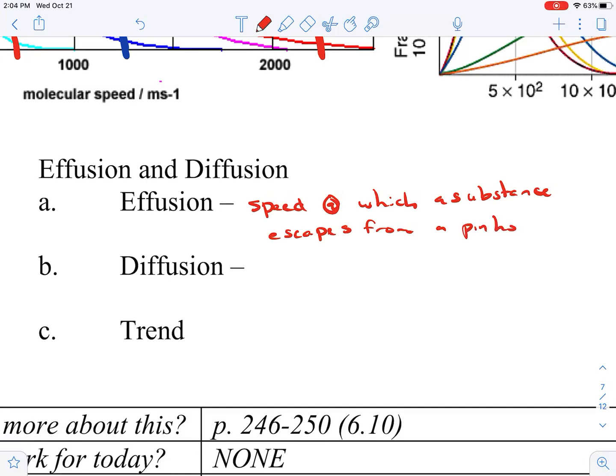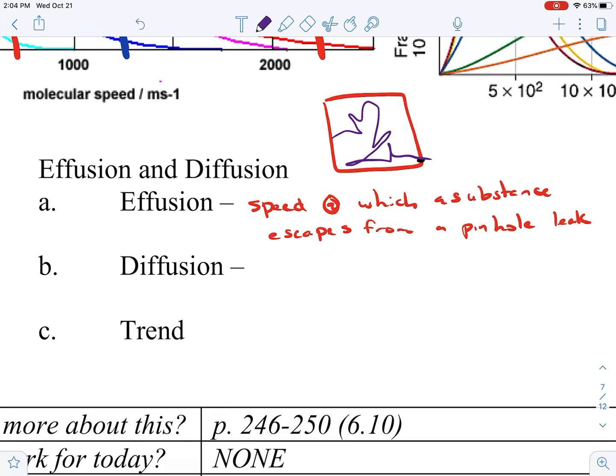If we have a hole in a helium balloon, how fast will the helium get out? Here's my container with a very, very tiny hole right here. The particle is bouncing all around, so how long does it take until it finally moves out through that hole? Because it's moving in random motion, it won't always get there right away.